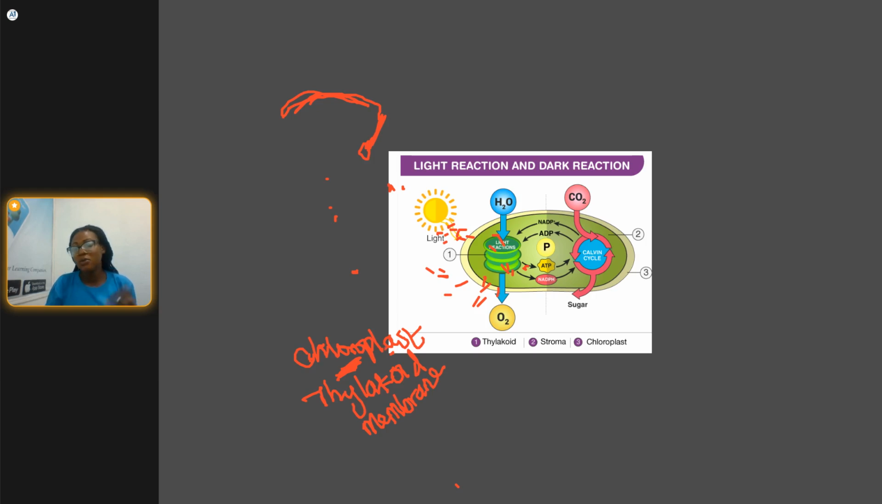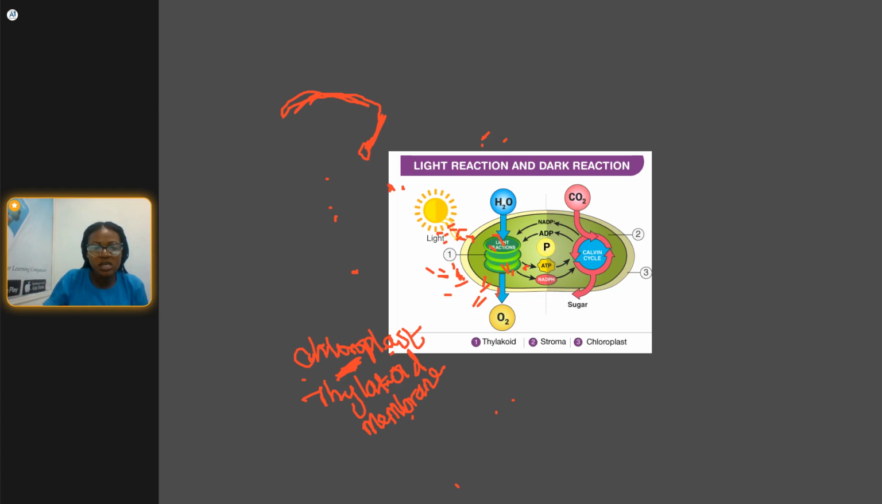All right, so any question can come to you that where does the light reaction occur? It occurs inside the thylakoid membrane in the chloroplast. So that is where we have the light reaction. When the sunlight comes directly to this thylakoid membrane, what does it do? It tries to break down the water molecules. This is the water molecule. It breaks it down to oxygen, as you can see the oxygen here.